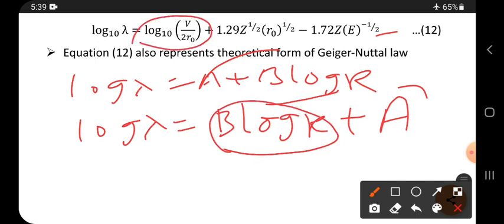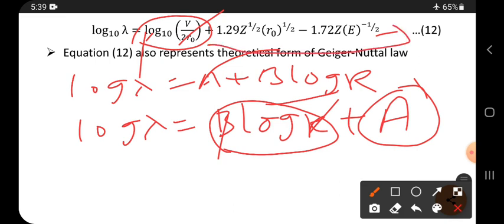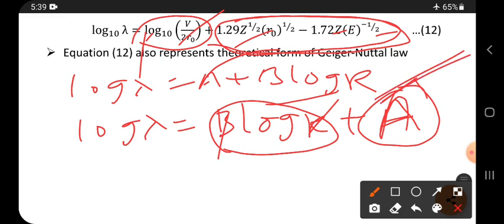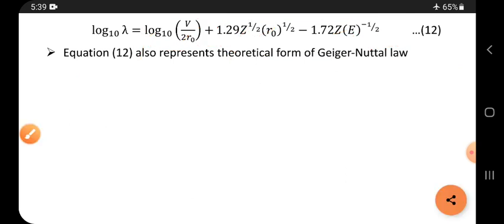In the place of b log r, r is here and the b place has value 1. But the a value is the combination of these two things. That is why the a value is not the same for different series, it is different for different series. Why? Because for each series the Z value, r naught value and e value change. So okay friends, don't forget, please watch it till the end of this